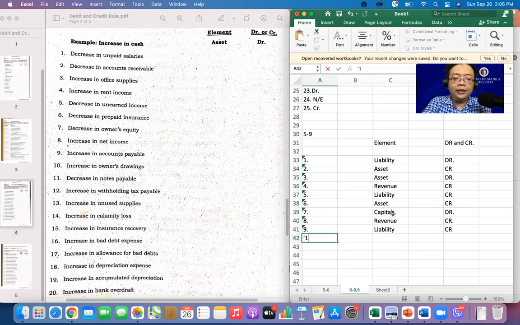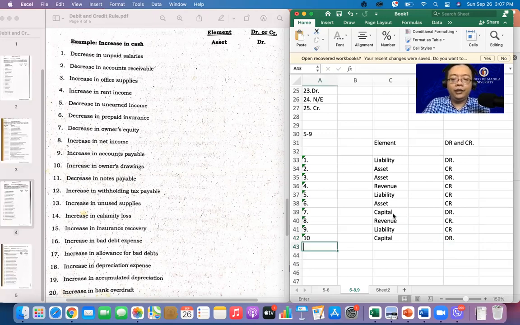Number 10 is increase in owner's drawing. So ito ay part ng ating capital. Kasi asset, liability, walang capital, di ba? So it is part of our capital. If we increase our owner's drawing, ito naman ay debit. Di ba? It's debit.